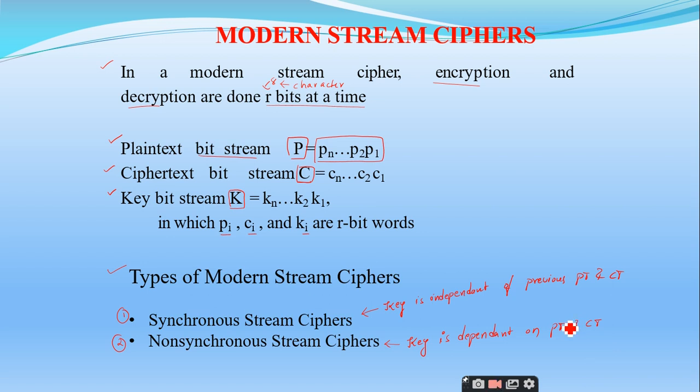Is it clear? So in the asynchronous or non-synchronous stream ciphers, the key is generated based upon the previous ciphertext bits, whereas in the synchronous stream ciphers, the key does not rely on the previous plain text and the ciphertext.